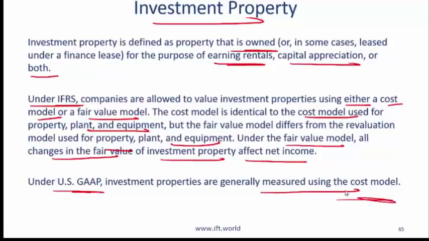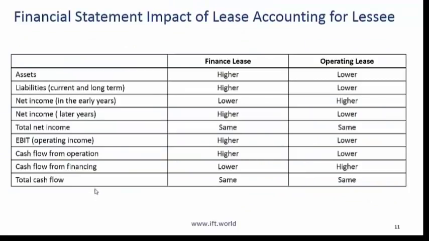Next point in this reading has to do with the comparison of operating leases and financial leases. If two companies are similar in all respects, except that company F uses finance leases and company O uses operating leases, then what company F is doing is creating assets and liabilities.